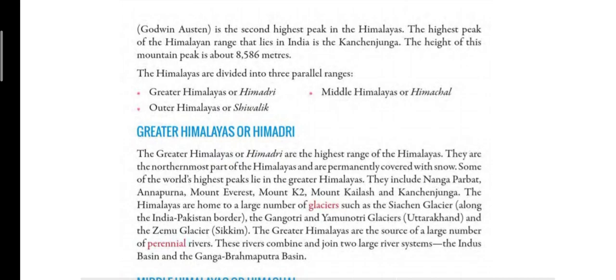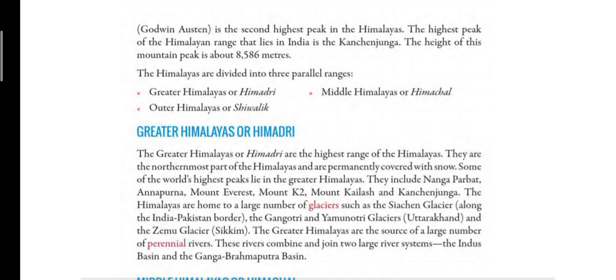Now, the highest peak that lies in India is Kanchenjunga. So, which is the highest peak in India? So, the highest peak of Himalayan range that lies in India is Kanchenjunga, and the height of this peak is 8,586 meters.